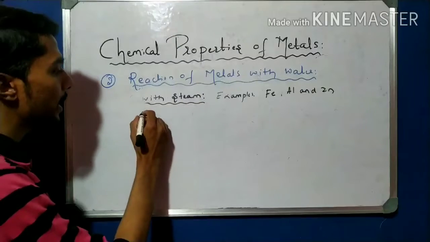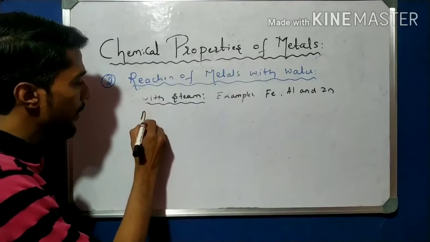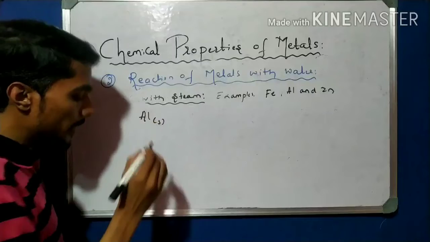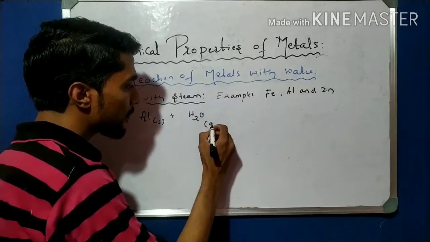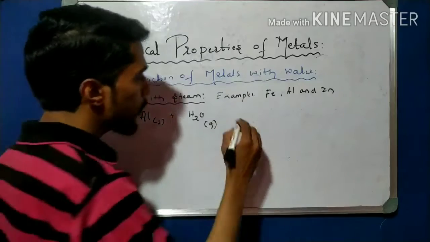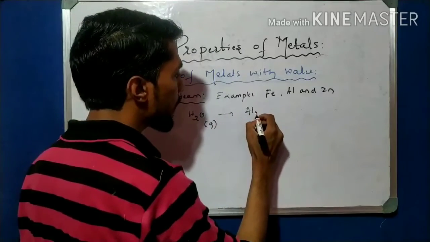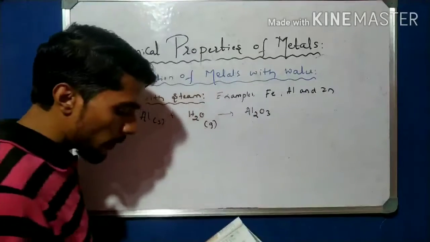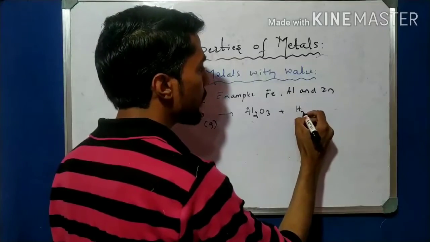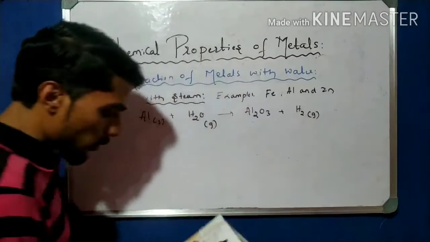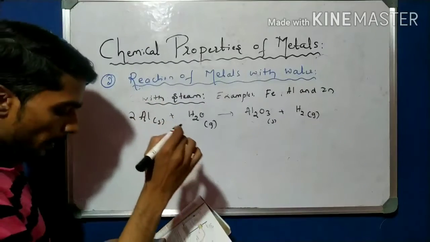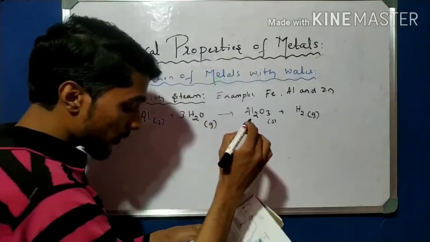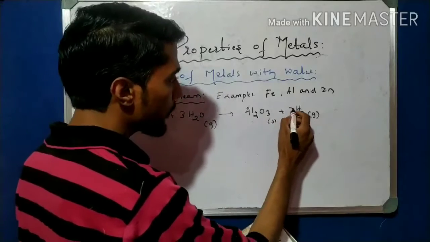So here I write the reactions. Aluminium, solid, reacts with H2O, steam, so it is gas. We get aluminium oxide plus hydrogen gas. Balancing the equation, we need 2 here and 3 here, and 3 here.